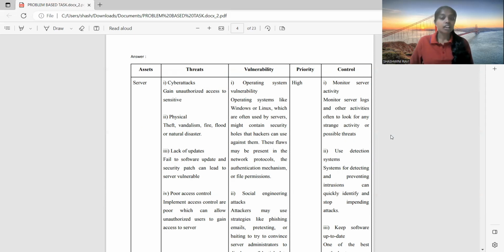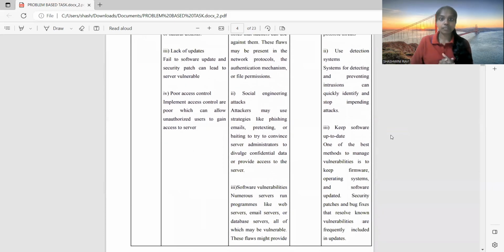The vulnerabilities. First of all, operating system vulnerability. Operating systems like Windows or Linux, which are often used by servers, might contain security holes that a hacker can use against them. These holes may be present in the network protocols, the authentication mechanism, or file permissions. Secondly, social engineering attacks. Attackers may use strategies like phishing emails, pretexting, or baiting to try to convince server administrators to disclose confidential data or provide access to the server.